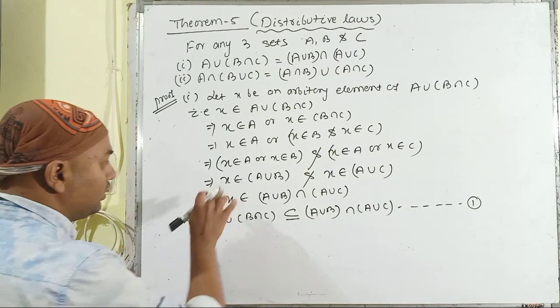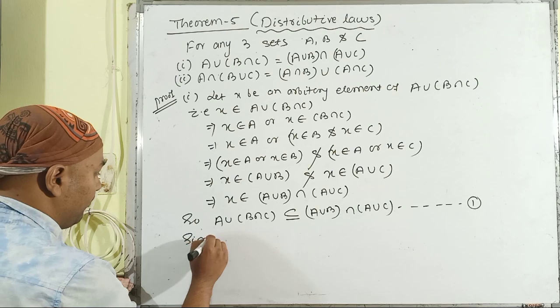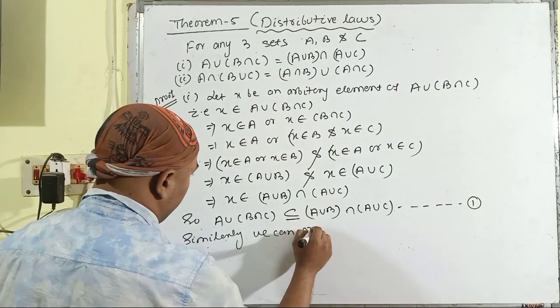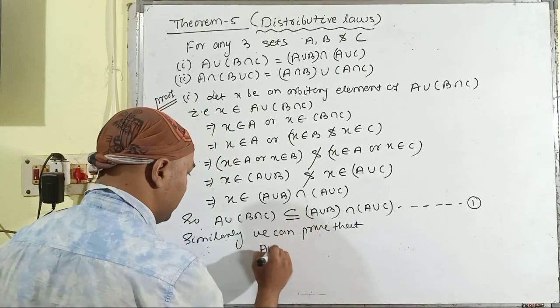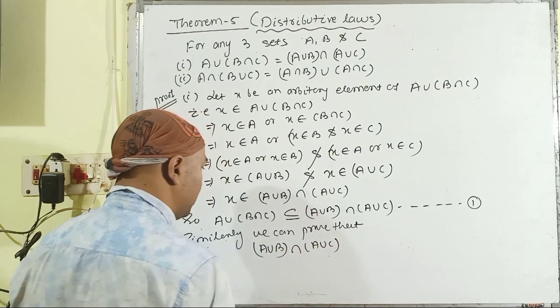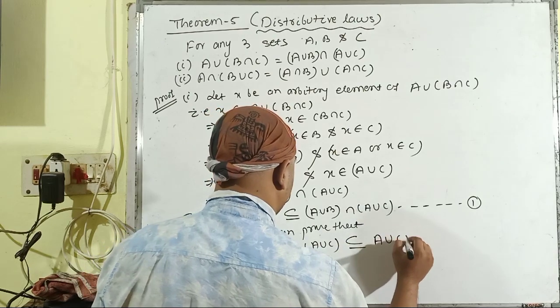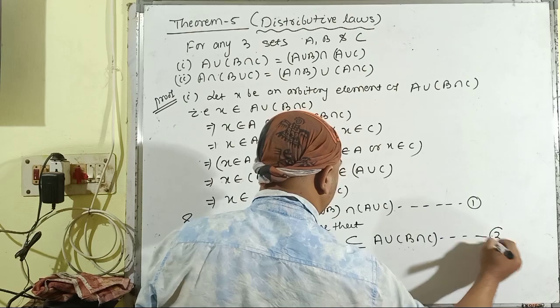Then we can write the reverse condition. Similarly, we can prove that (A union B) intersection (A union C) is a subset of A union (B intersection C), and this is equation number 2.